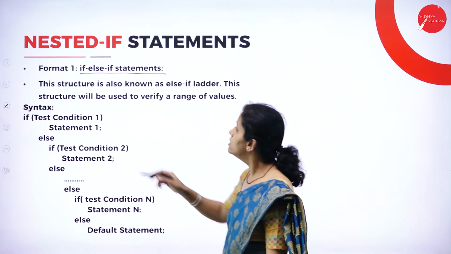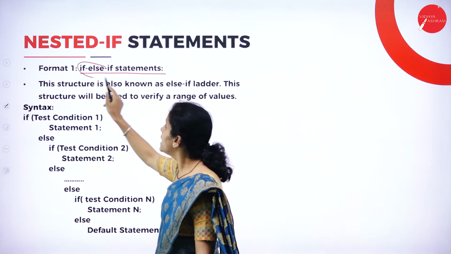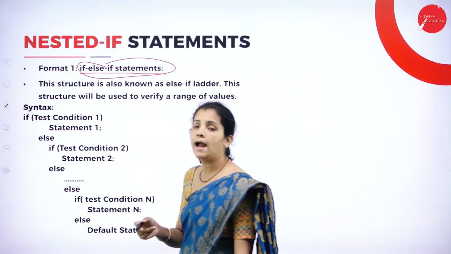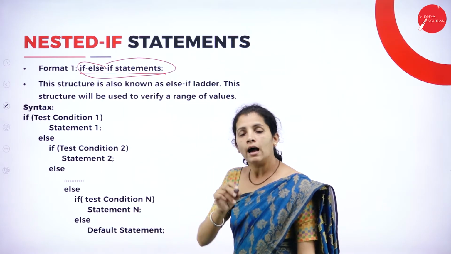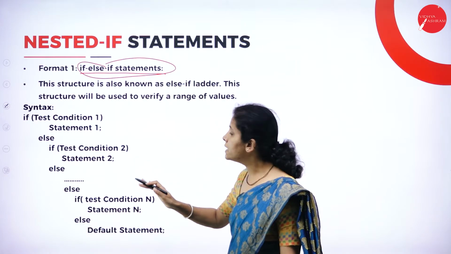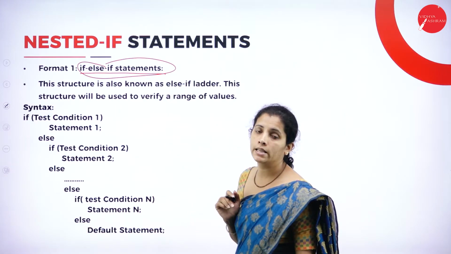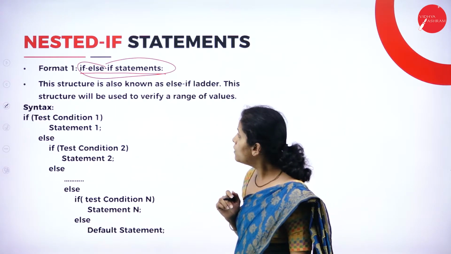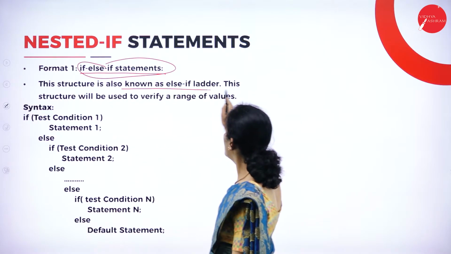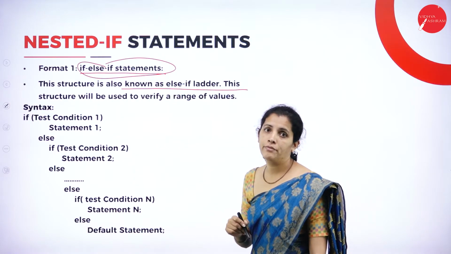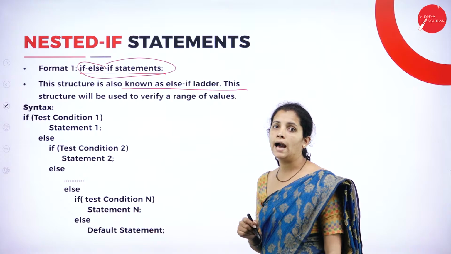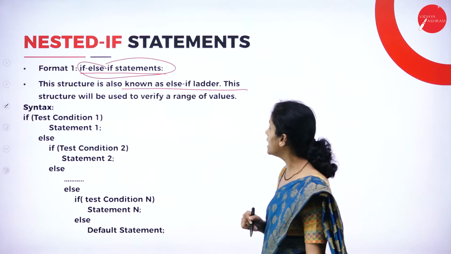Here the format 1 itself indicates the if, and then I'm going to have the else part. In my else part, I'm going to write the condition. This structure is known as the else if ladder.